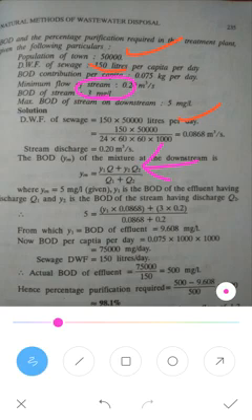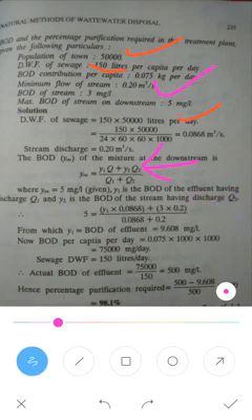So one is the sewage, and the other is the stream. For the stream, the BOD is given as 3, so you write it as 3. Next, the discharge of the flow of the stream is given as 0.2, so write it as it is. Whatever they have given, write it as it is here. After that, whatever you have written in the numerator, write the same thing in the denominator as q1 and q2.